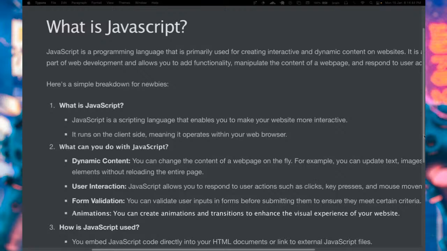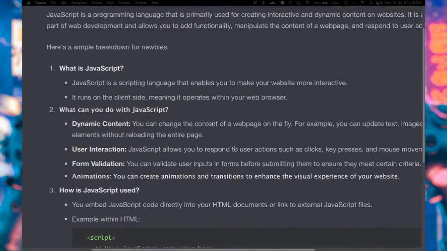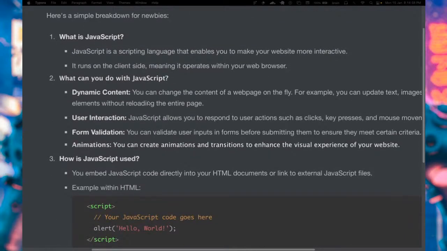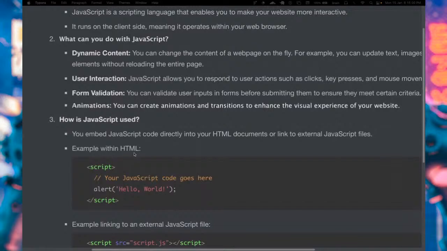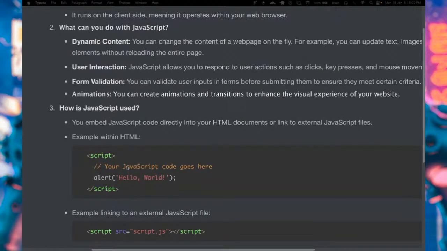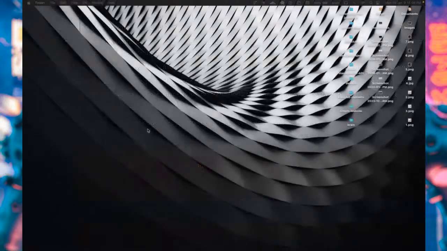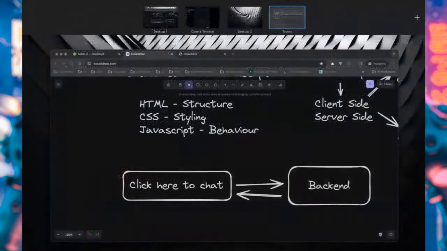All right. Okay, so JavaScript is a scripting language that enables you to make your website more interactive. It runs on the client side, meaning it operates within your web browser. And so I have some basic description here. How do you get to run a simple JavaScript code? Before we get into writing some code, I'm simply going to show you how you can run JavaScript straight from your browser.